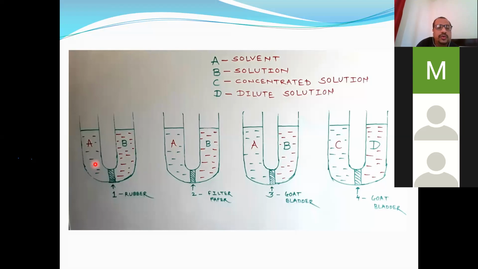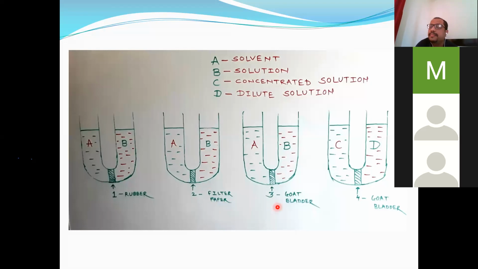That means solvent cannot go through this membrane, and solute also cannot pass through it. So such a type of membrane in which neither solute nor solvent can pass through it is known as an impermeable membrane. This is the first type of membrane. This is second, filter paper. This membrane acts as a permeable membrane, in the sense it allows the entry of solvent as well as solution. Solvent can go through this and solution can also go through this membrane. So this is called a permeable membrane.